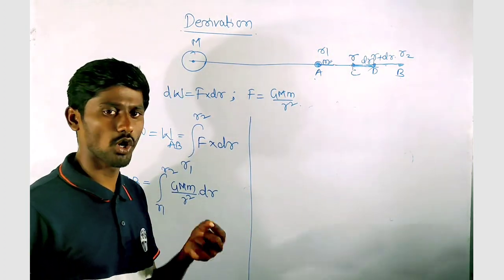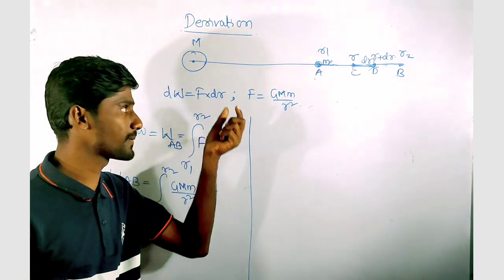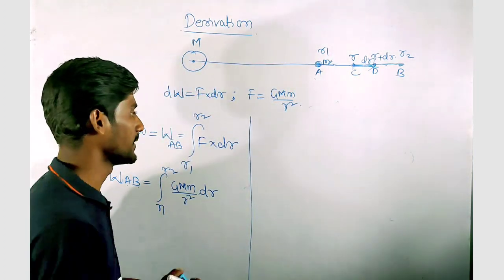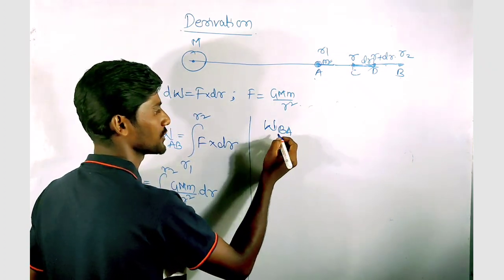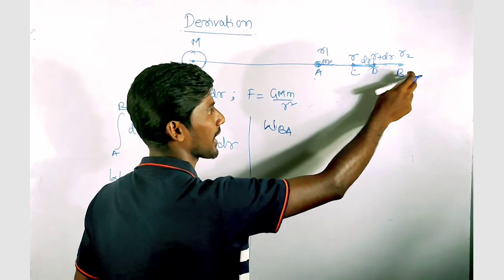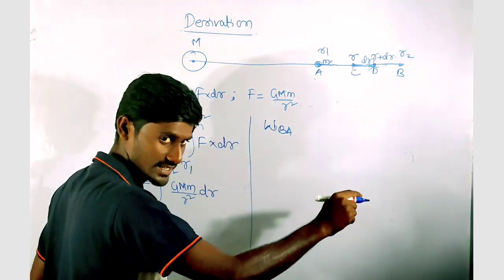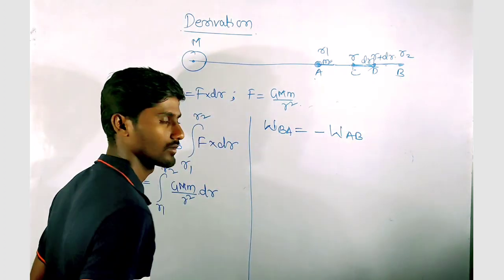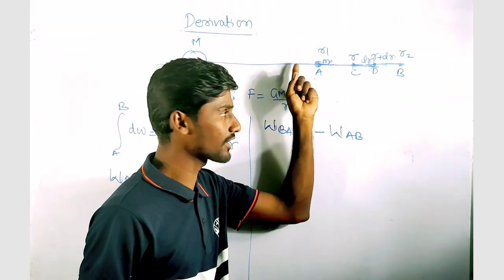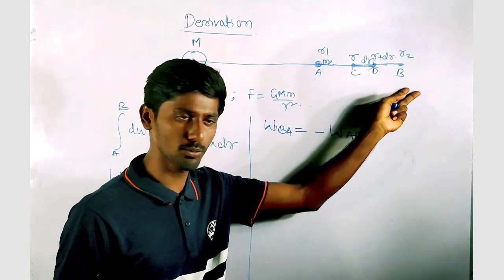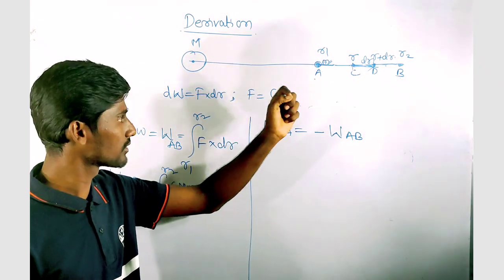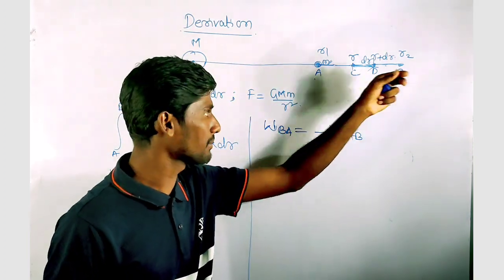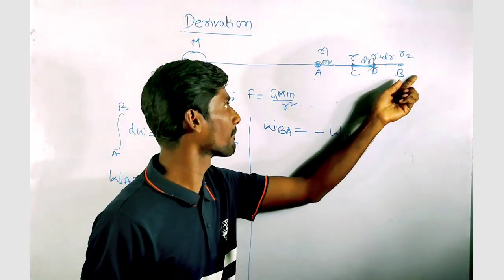Now, if I want to know the total work done to displace the same particle with the same force from point B to A, that will be the work done W BA. Displacing the same particle from B to A with the same force is nothing but the negative of the work done from A to B. My force vector will remain in the direction of AB, but my displacement vector is now changing.